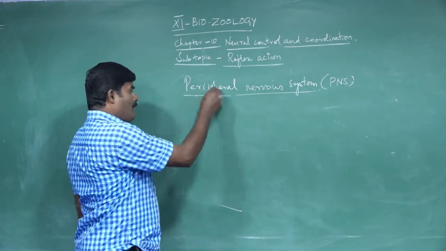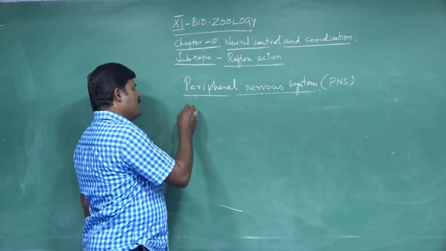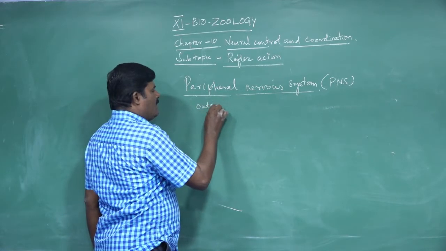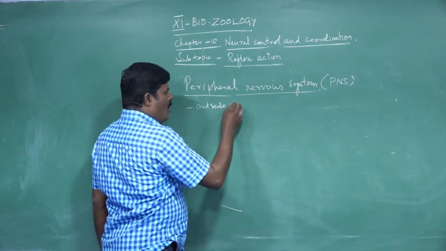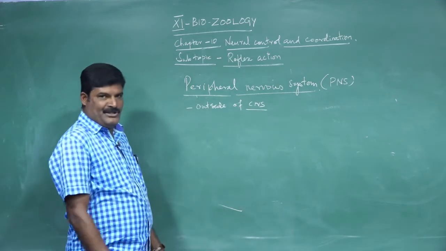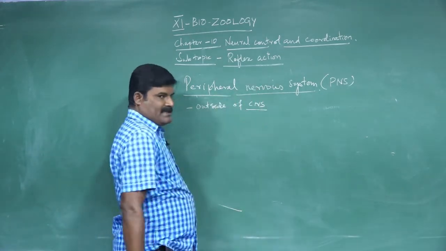Now we are going to learn about the peripheral nervous system. All the nervous tissue present outside of the CNS is called the peripheral nervous system.